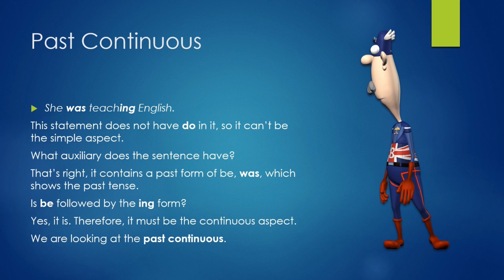Past continuous. She was teaching English. This statement doesn't have do in it, so it can't be the simple aspect. What auxiliary does the sentence have? That's right, it contains a past form of be, was, which shows the past tense. Is be followed by the ing form? Yes, it is. Therefore, it must be the continuous aspect. We're looking at the past continuous.